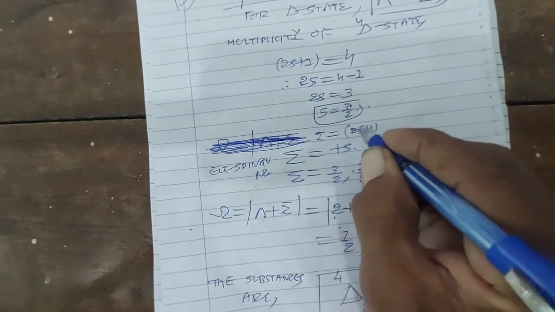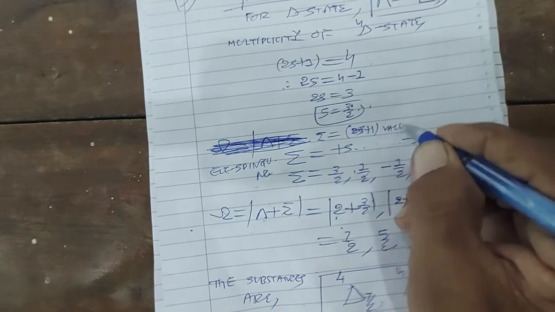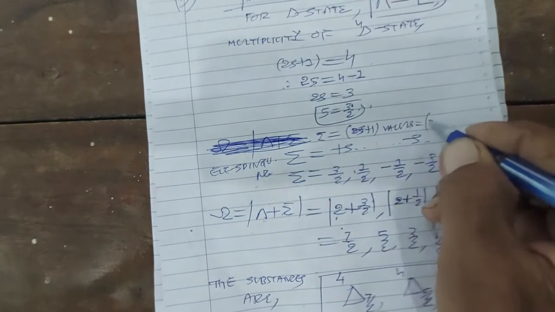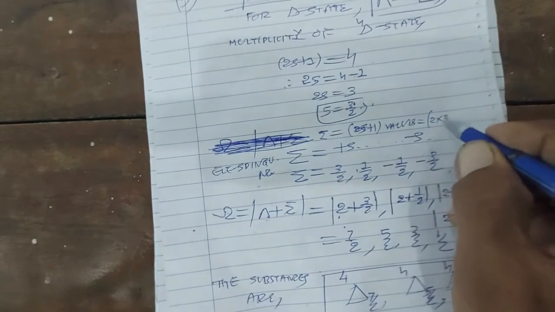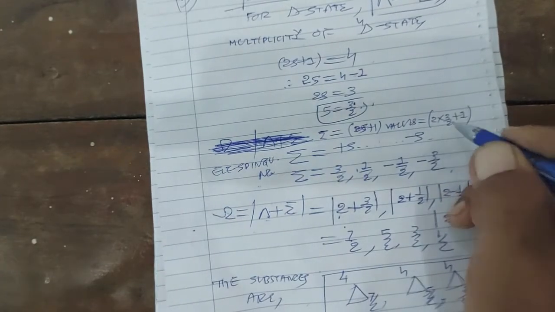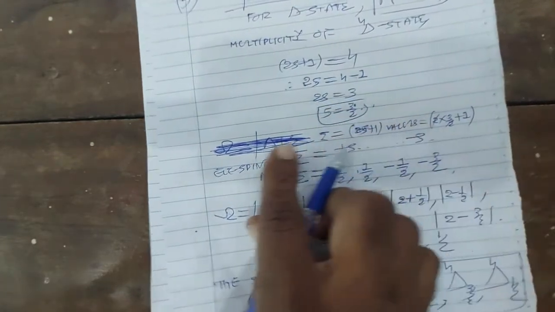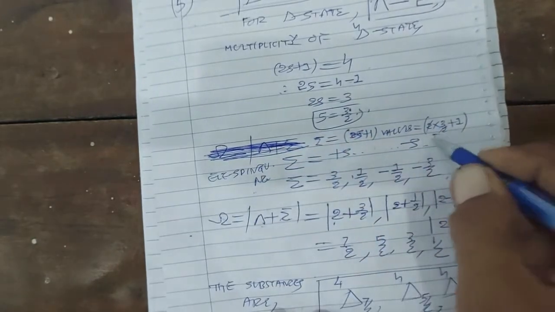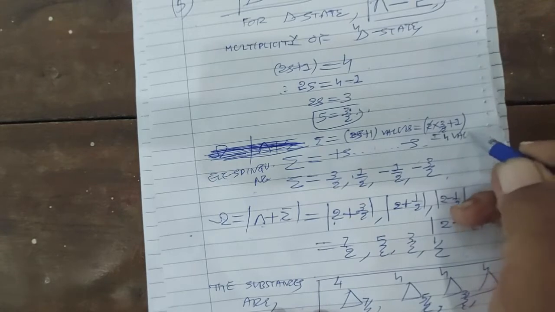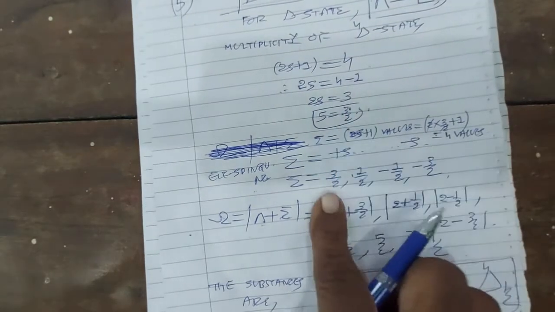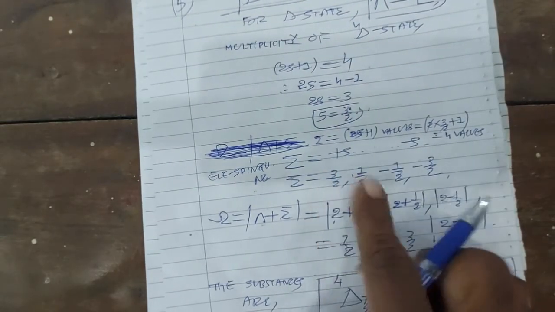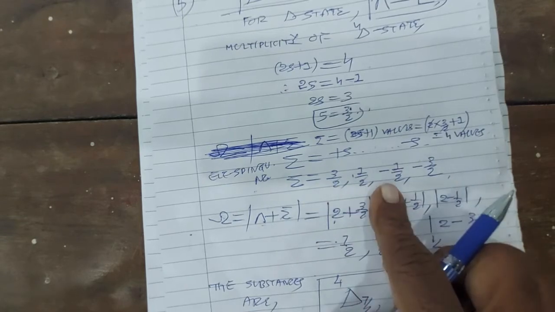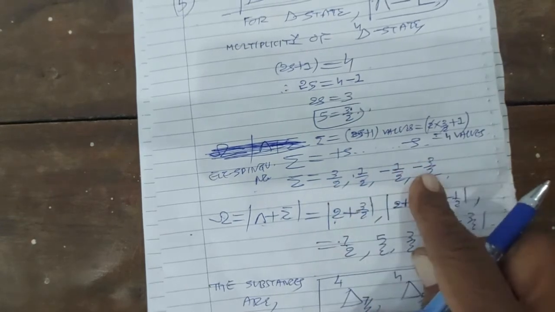Here s is 3 by 2, so the total values of sigma will be 2s plus 1, that is 2 into 3 by 2 plus 1. So in total we get 4 values of sigma. What are the 4 values of sigma? Plus 3 by 2; 3 by 2 minus 1 will be 1 by 2; 1 by 2 minus 1 will be minus 1 by 2; minus 1 by 2 minus 1 will be minus 3 by 2.